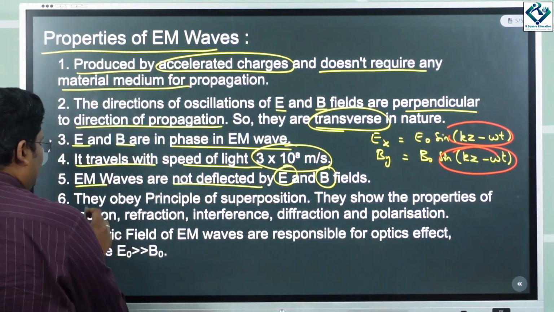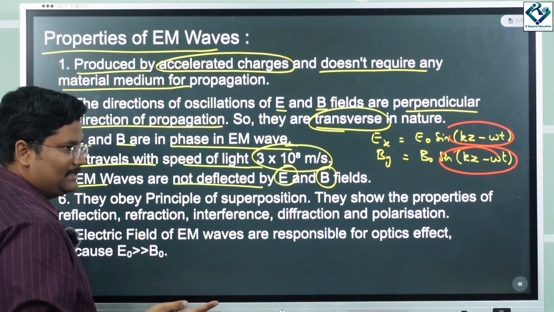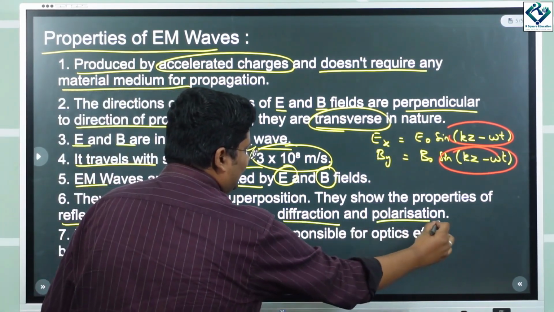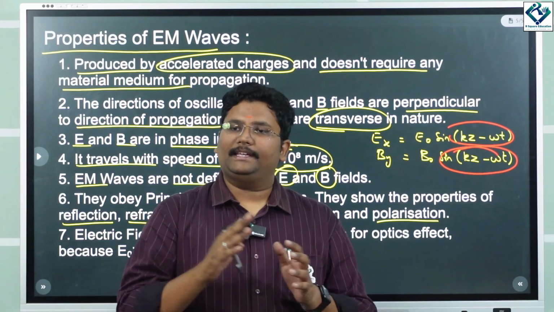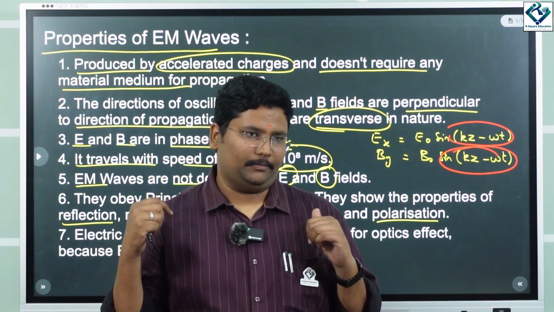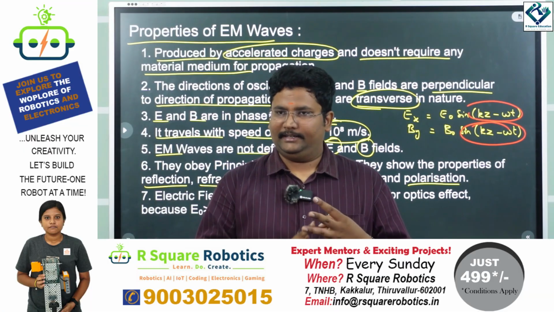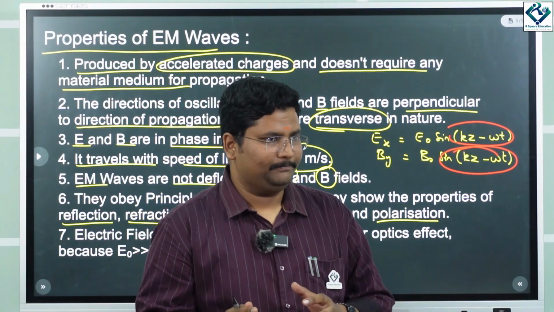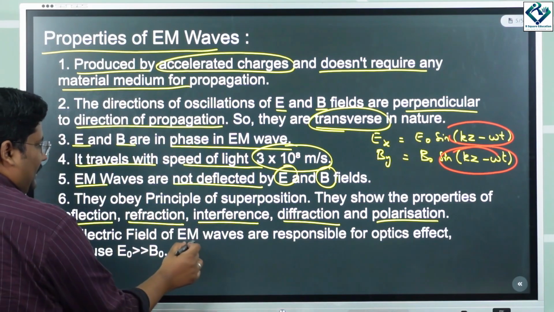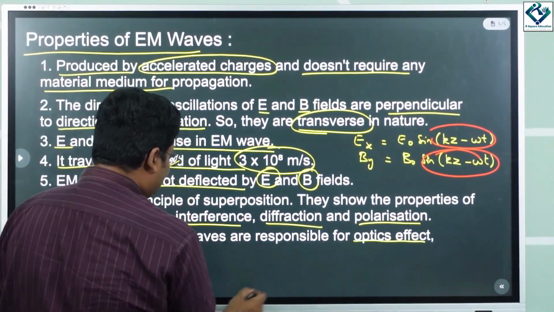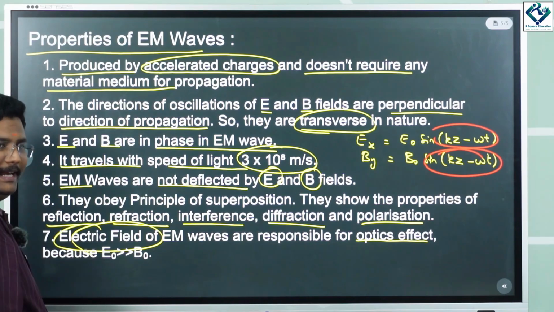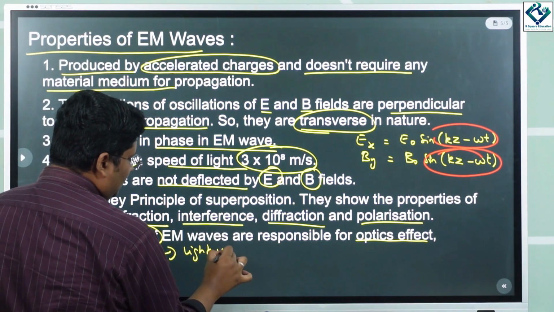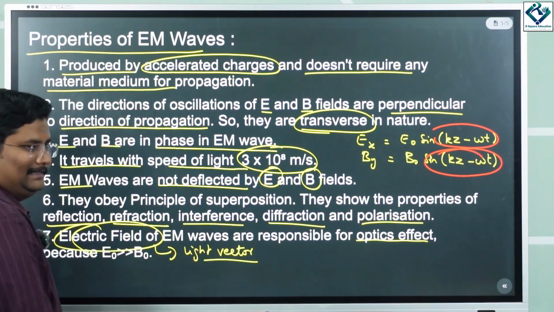And then they obey the principle of superposition. We were discussing that. They show the properties of reflection, refraction, interference, diffraction, and polarization. In the next two chapters we are going to deal in detail with these topics. So this is all about your ray optics and wave optics. And the electric field of electromagnetic waves is responsible for the optical effect. That's why we call the electric field the light vector, because it is responsible for light.